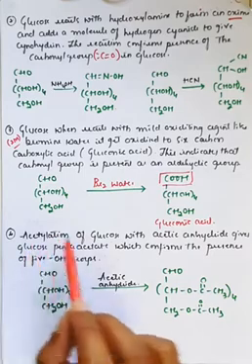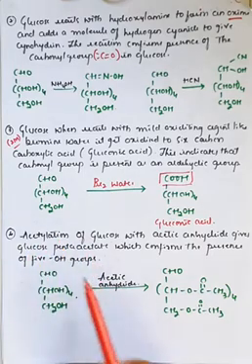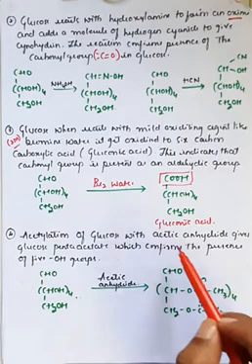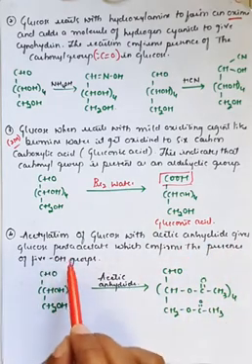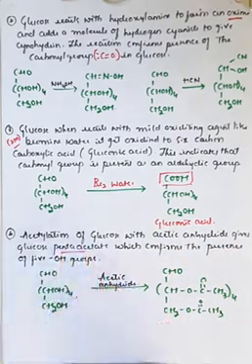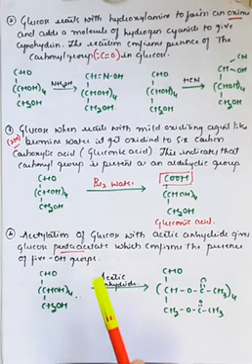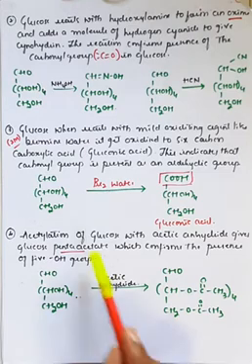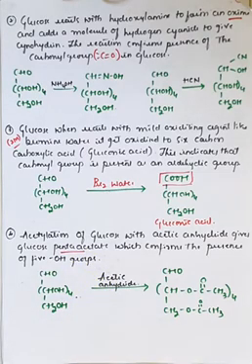And further, acetylation, addition of an acetyl group, right? So acetylation of glucose with acetic anhydride gives glucose pentaacetate, which confirms that there is a presence of 5-OH groups, that is 5 hydroxyl groups, in case of the glucose molecule. They may ask, explain how the glucose molecule consists of 5-OH groups, or what is the proof that the glucose molecule consists of 5 hydroxyl groups.